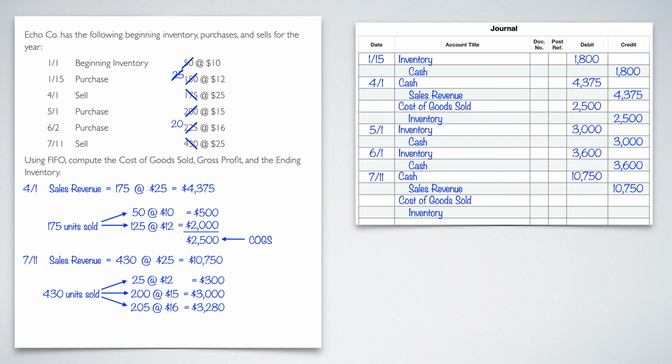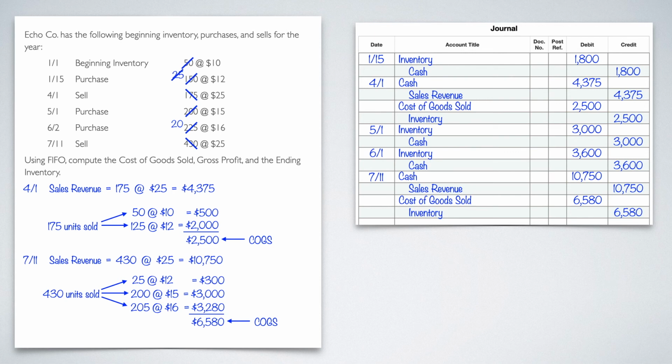So that again gives me my little note. I'm going to add up the 300, the 3,000, and the 3,280. That's going to give me 6,580. That is my COGS for this transaction. So let me put that in my journal entries, 6,580, 6,580. All right, that takes care of the journal entries.